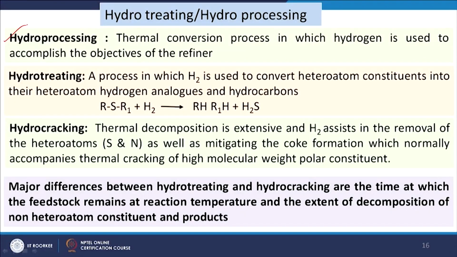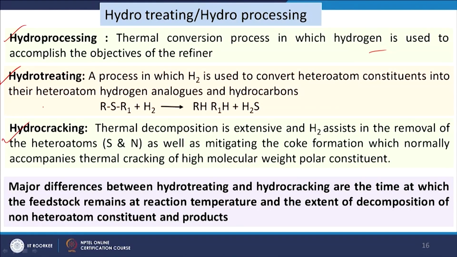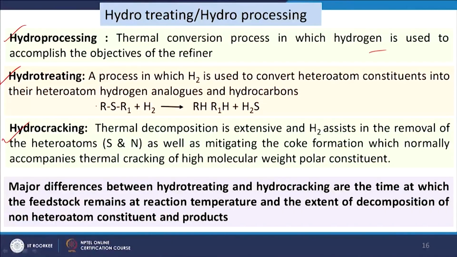Now, we will discuss hydrotreatment, how hydrogen is used to remove the impurities. In terms of hydrotreatment, we can term it as hydroprocessing. Hydroprocessing is a thermal conversion process in which hydrogen is used to accomplish the objectives of the refiner. It can be of two types, one is hydrotreating and another hydrocracking. Hydrotreating means we provide hydrogen under such conditions for a certain duration that only sulfur and nitrogen compounds will be separated from the feed.